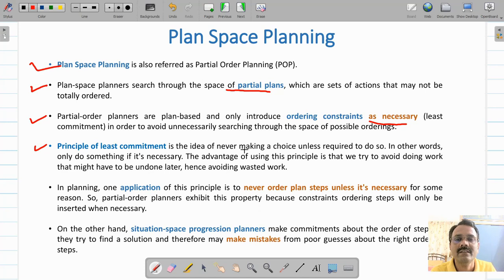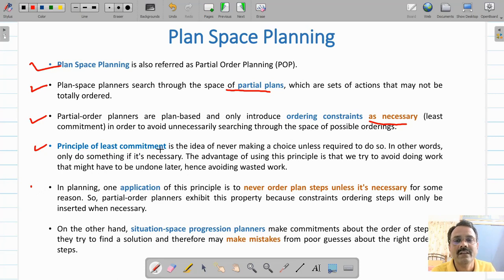Here the idea is never make a choice unless it is required to do so. In other words, only do things as and when they are required. The advantage of using this principle is that we avoid doing work that might have to be undone later. Hence that avoids a lot of wastage of work. This is called avoiding backtracking. So a lot of backtracking can be avoided by introducing the principle of least commitment in our work.